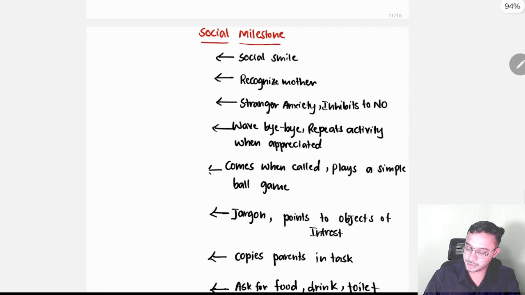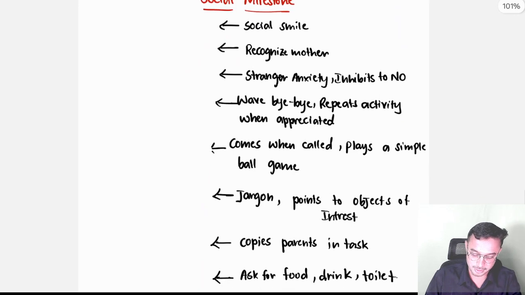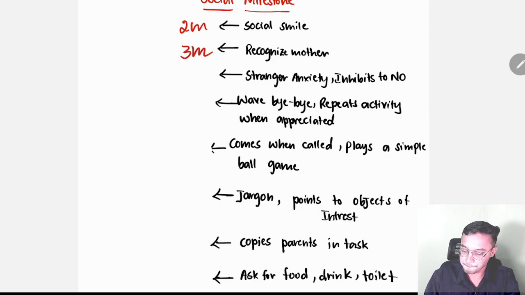And next we move to the social smile. This is very simple. Social smile at 2 months. Recognizes the mother at 3 months. Stranger anxiety at 6 months. Waves bye-bye at 9 months. Comes when called, plays a simple ball game, at 1 year, 12 months.